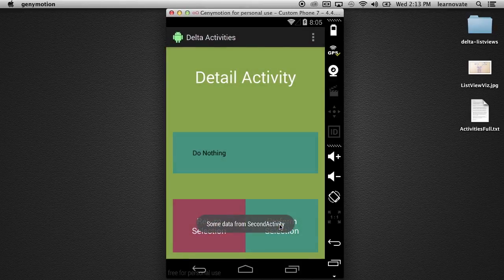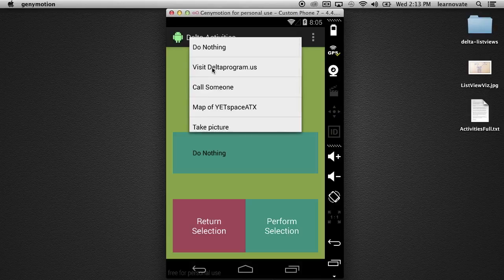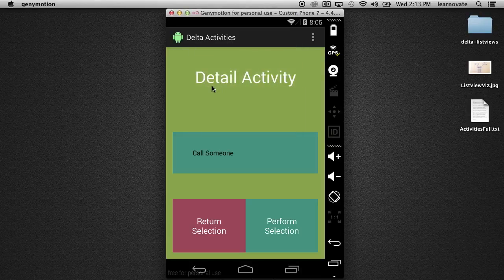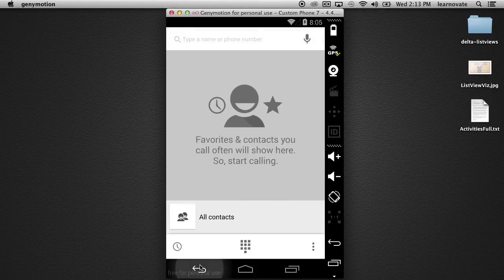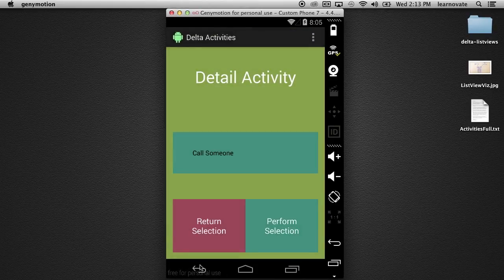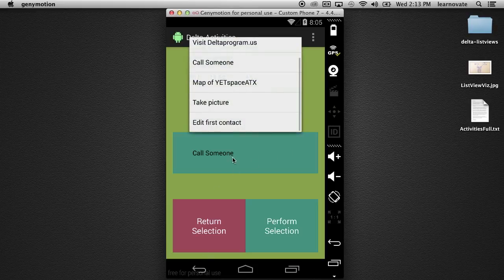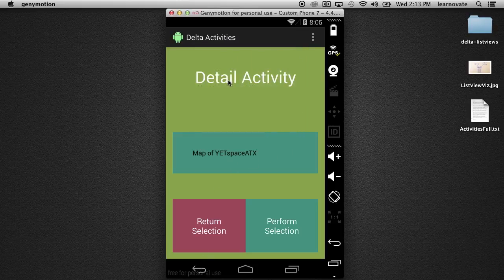So here we go. It's gonna be cool. We're also going to see an issue. It's going to be great. So do nothing? No. Now let's do something. Let's call someone. Let's reach out and call Jenny. Internationally, I think. So there we go. It not only brought you to your phone dialer, but it also populated the number. And when you go back, you go back to us. Yeah, it takes control of the user's experience a little bit.